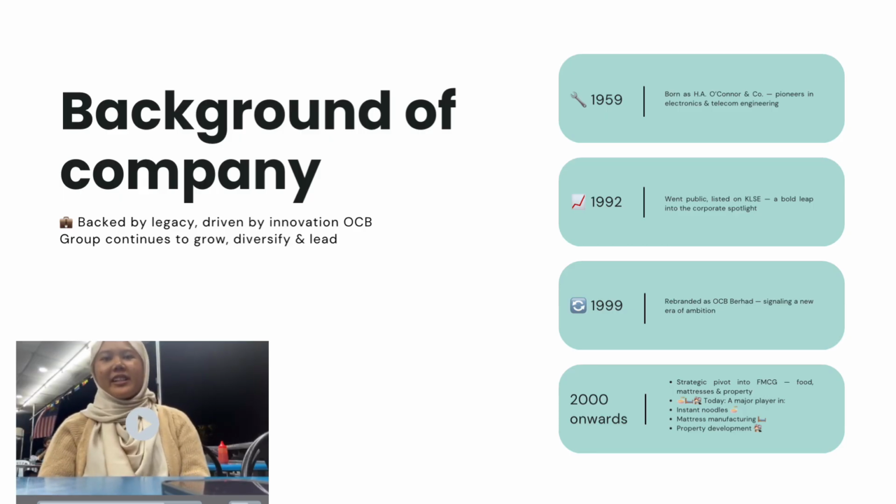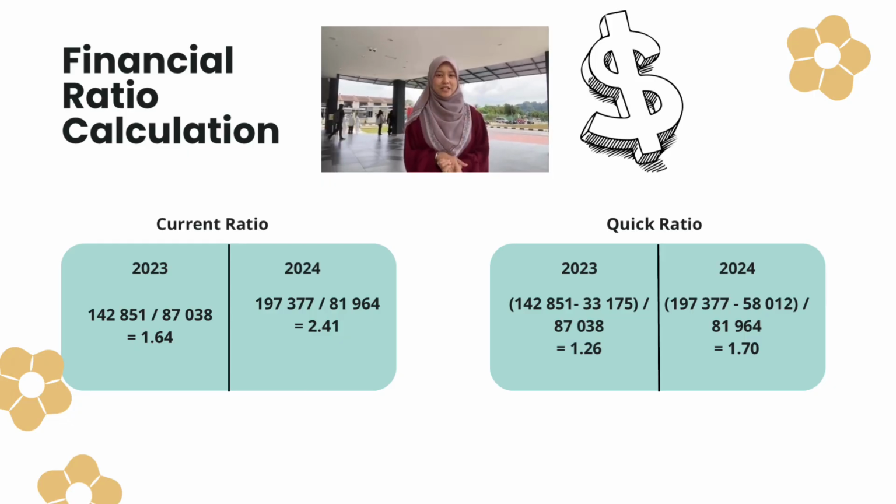OCB Berhad started in 1959 as HAO Corner and Co, focusing on electronics and telecom engineering. In 1992, it went public, and by 1999, it rebranded to its current name. Since 2000, OCB shifted to fast-moving consumer goods, acquiring brands in food, mattress, and property. Today, OCB Group is a key player in instant noodles, mattress manufacturing, and property development, involving everything from tech goods to everyday essentials.